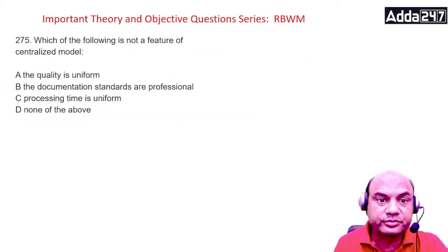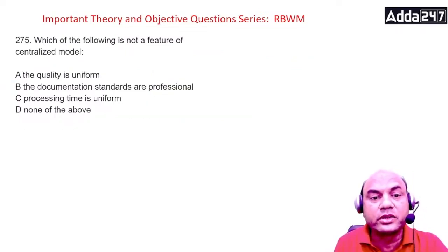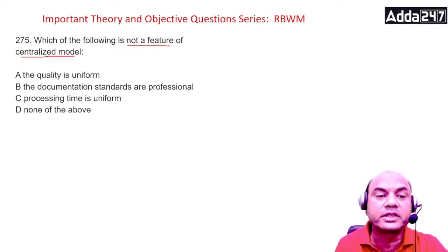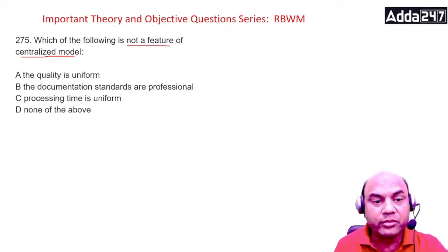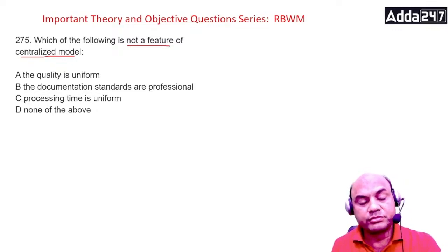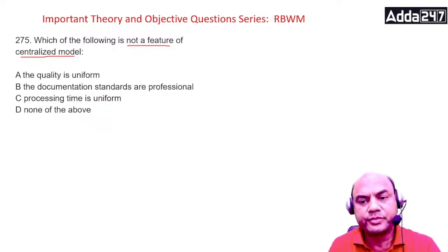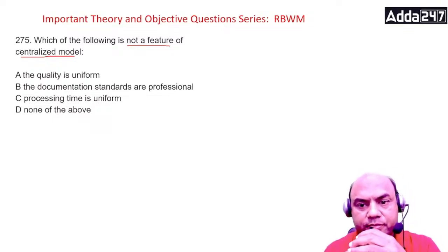Similar question. Which of the following is not a feature of centralized model now? Quality is uniform. Okay, write true everywhere where you feel it is true. The documentation standards are professional. Processing time is uniform, and none of the above. Now think over it. Think over it. What is the answer?